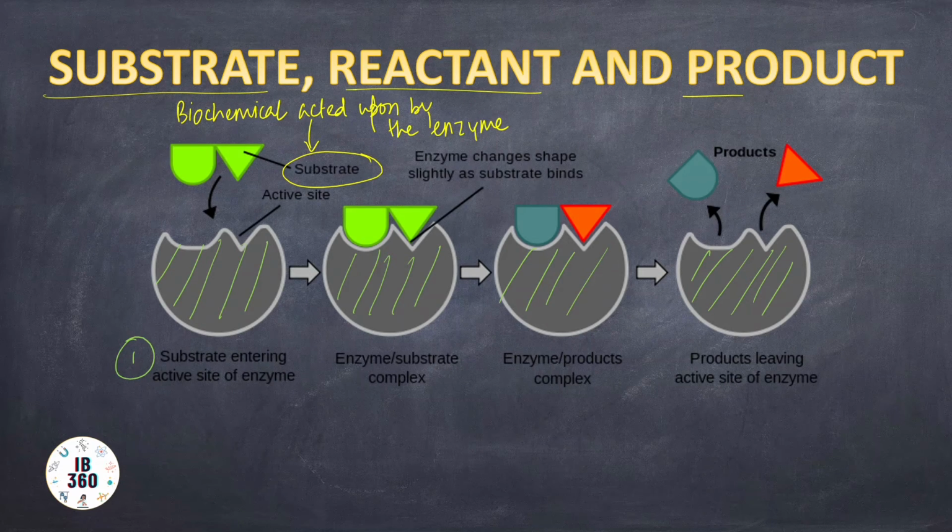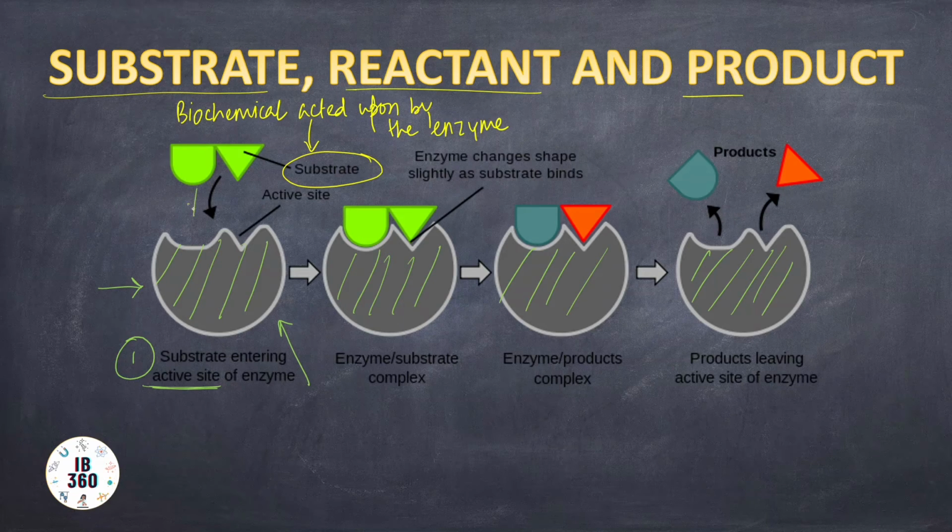This active site is important because enzymes have specific spots where the substrate can fit, because the substrate has a specific shape. If the substrate comes from this angle, or from this direction, it won't fit the enzyme. Only if it comes from this direction it will fit, just like a jigsaw puzzle.